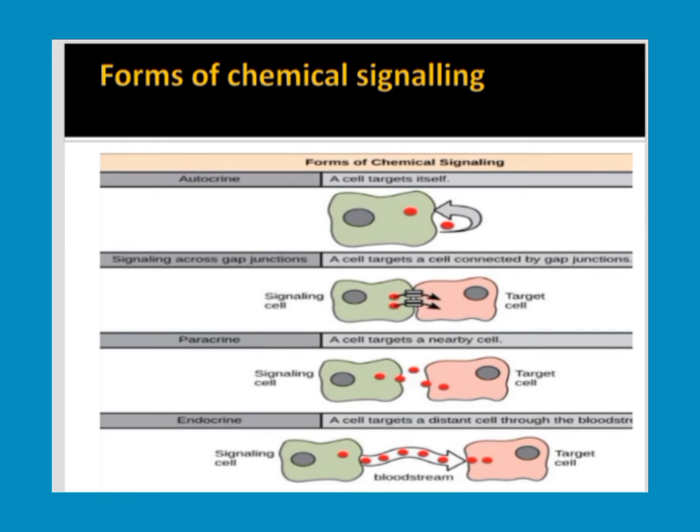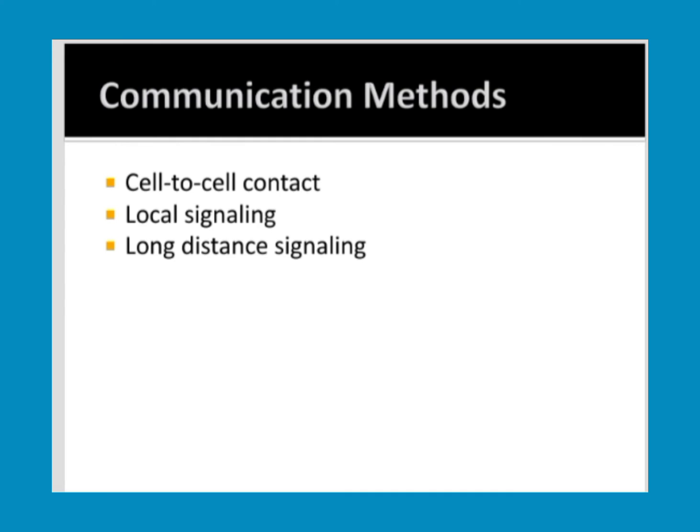So here we can see autocrine signaling: a cell targets itself. Okay, signaling across the gap junctions. And paracrine signaling: a cell targets a nearby cell. Endocrine: a cell targets a distant cell through the bloodstream. That means long distance one. So autocrine, it is within the same cell.